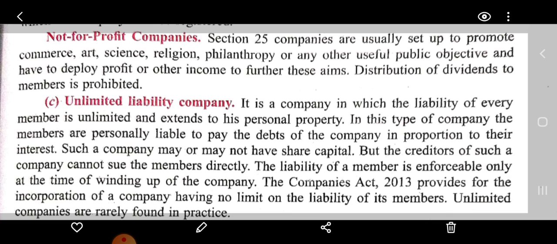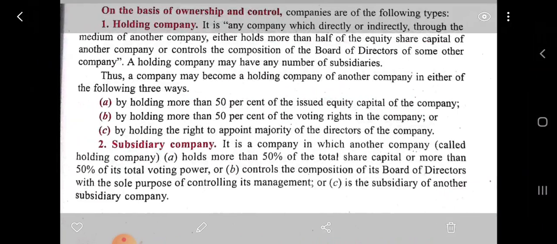The creditors simply cannot put a case on the members for the liability; only at the time of winding up is the liability of the member enforceable. The Companies Act 2013 provides for incorporation of a company having no limit on the liability of its members, but this is very rarely found in practice.